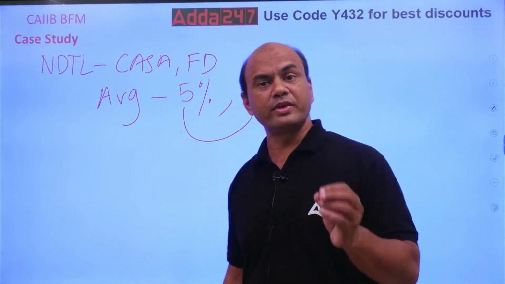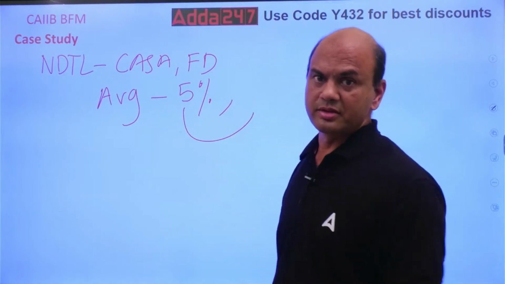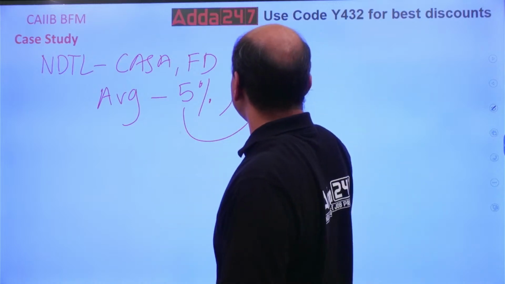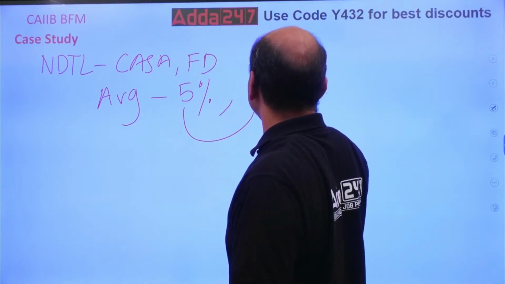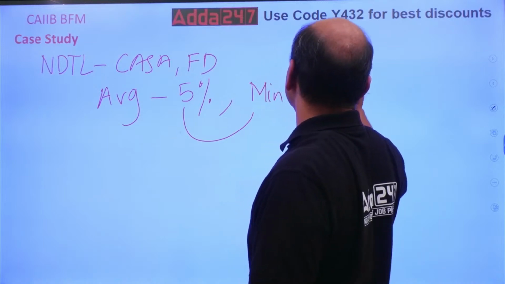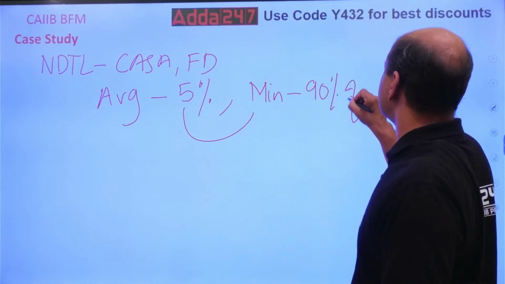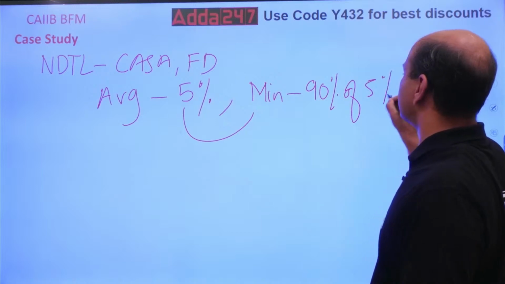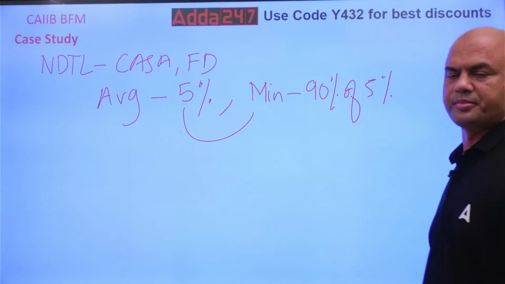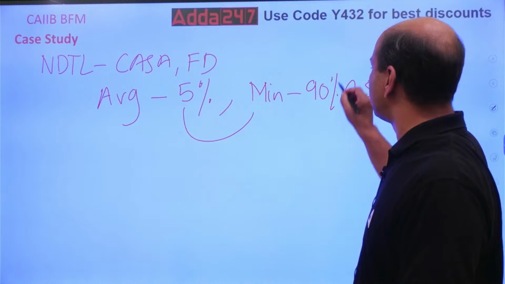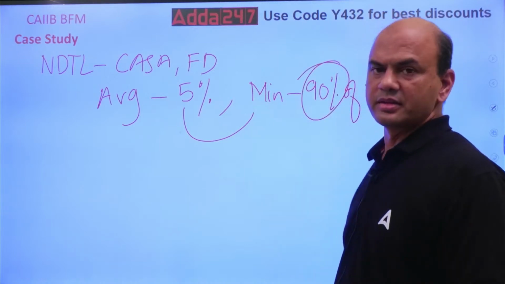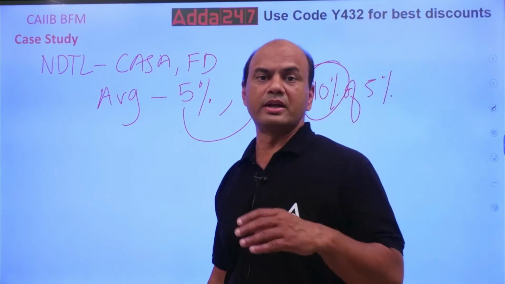That is for a specific day when you can't maintain it. So minimum 90% should be maintained. Minimum 90% of 5%. This answer should be maintained. Okay? If you don't maintain this, you have a fine. Lowest level which you have to maintain is 90%.